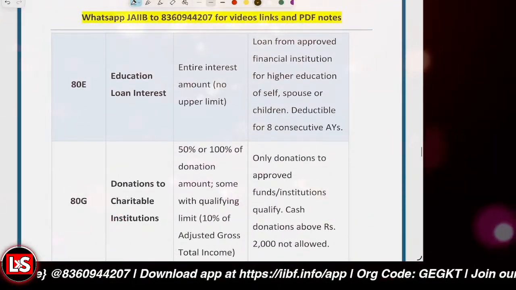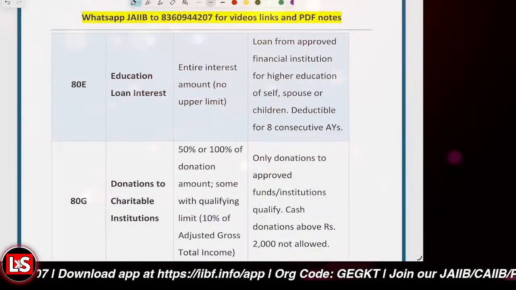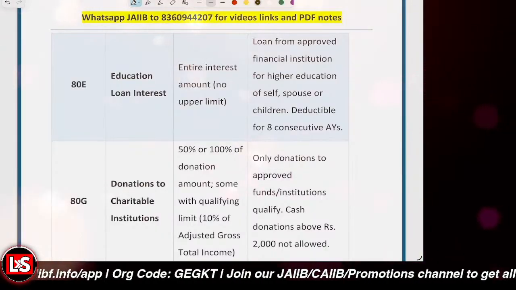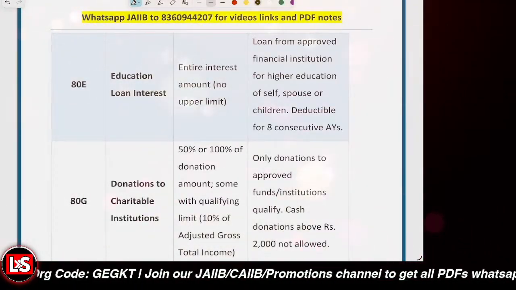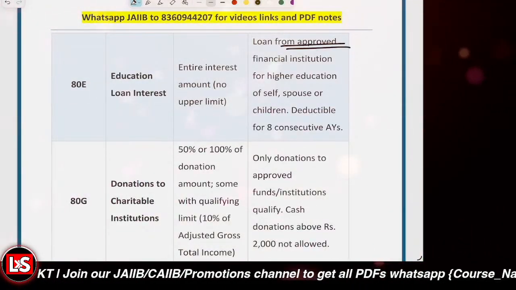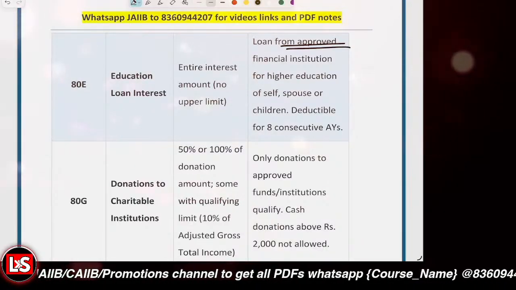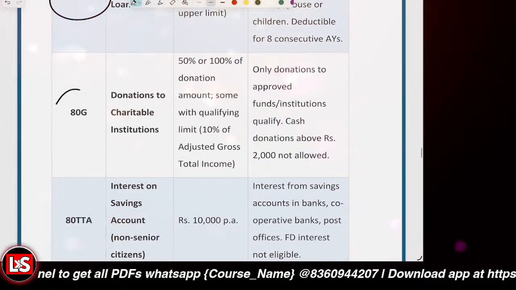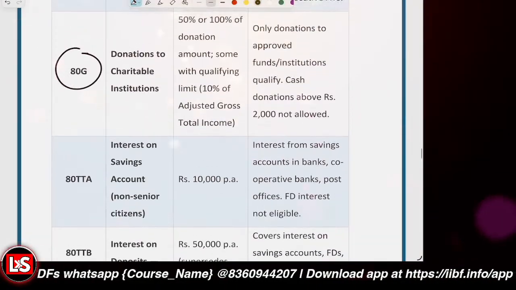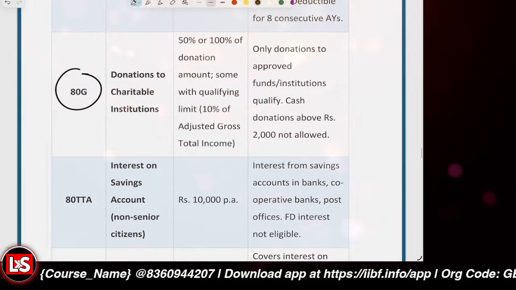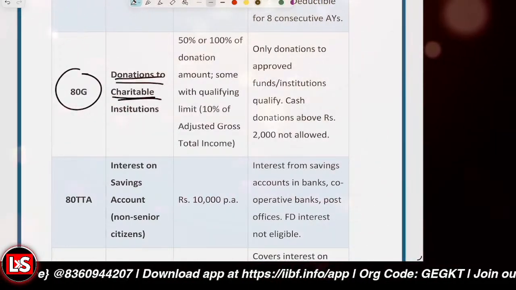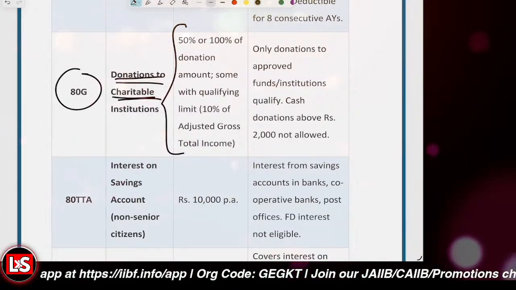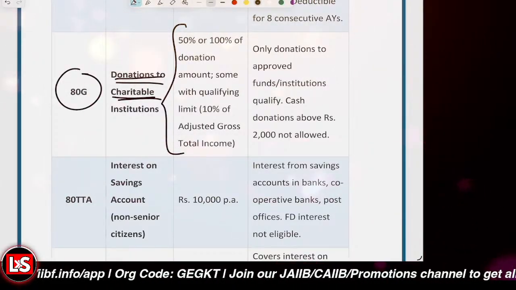And even if we talk about 80E, the education loan, the entire interest was deductible, right? There was no upper limit related to it. If the loan is approved from a financial institution for higher education purposes, then the deduction was there. So that was related to 80E. Then 80G is related to donation, not available in the new tax regime, right? And further, if donations are made to charitable institutions, then 50% or 100% of the donation amount, whatever the qualifying part, will be adjusted. That was being adjusted, right?